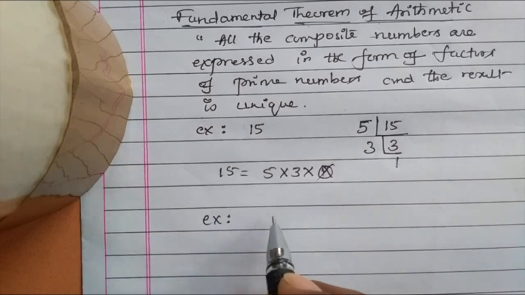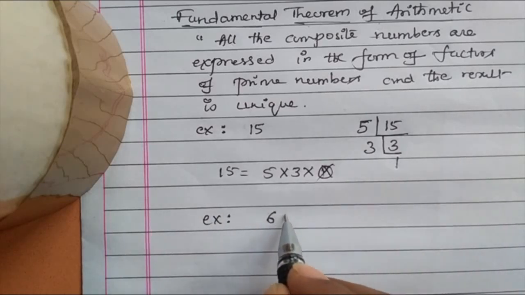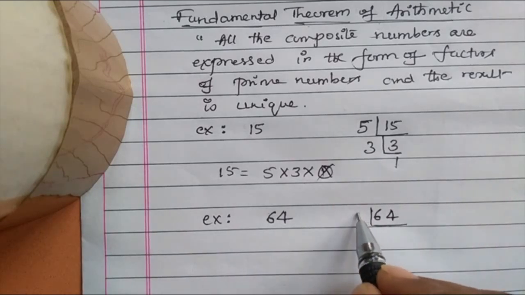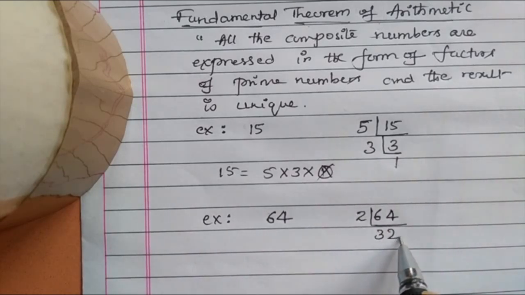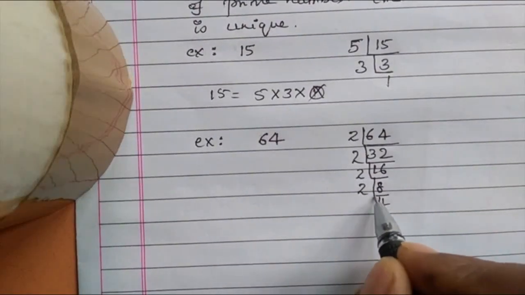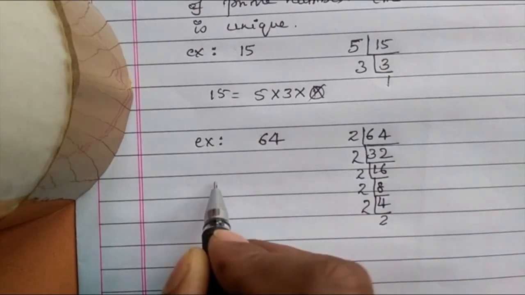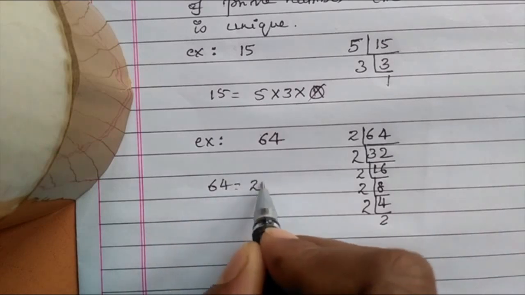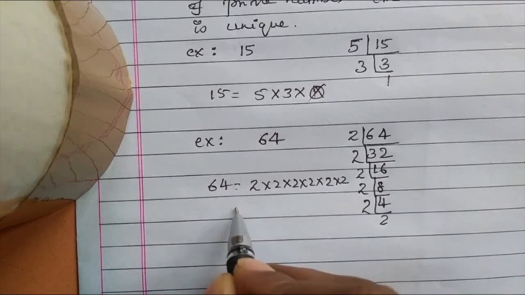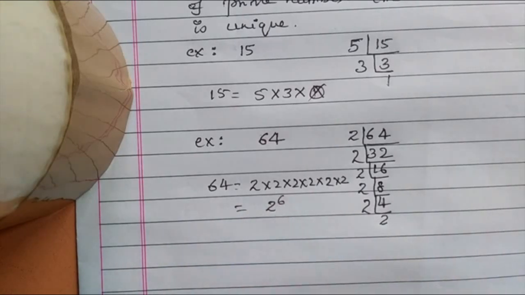Another example, 64. We go for prime factorization. Consider 2 32s are 64, 2 16s are 32, 2 8s are 16, 2 4s are 8, 2 2s are 4. So 64 is equal to 2 into 2 into 2 into 2 into 2 into 2, totally 6 numbers of 2, 2 to the power of 6.